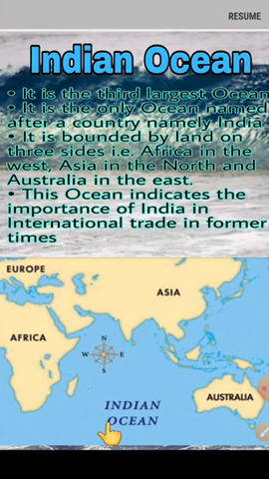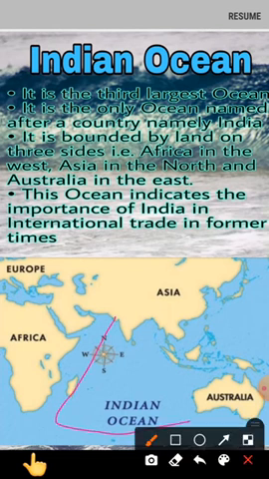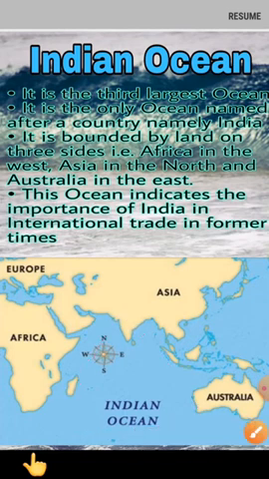The Indian Ocean. The Indian Ocean is the third largest ocean, and it is the only ocean that is named after a country, that is India. The Indian Ocean is bounded on 3 sides by land, by Africa in the west, Asia in the north, and Australia in the east. It also indicates the importance of India in international trade in former times. And when we look at its shape, it is triangular.